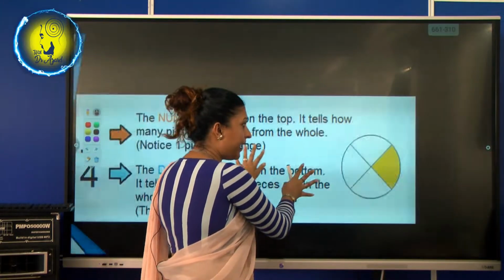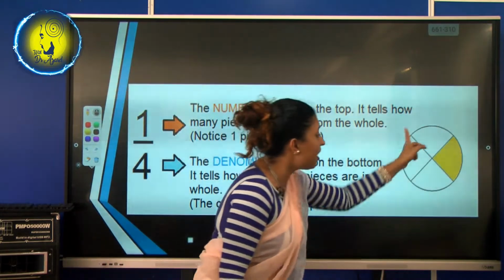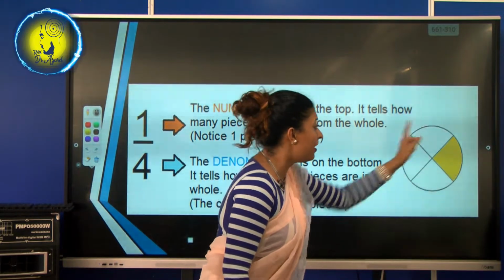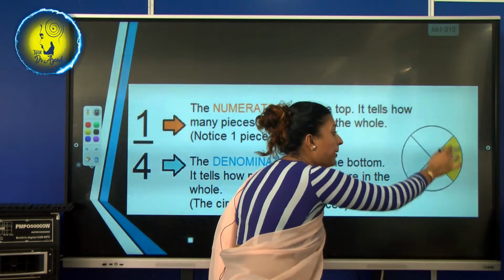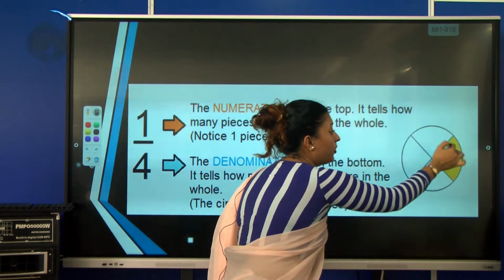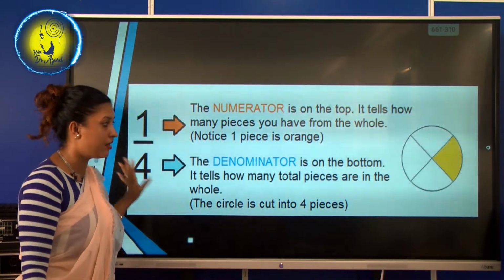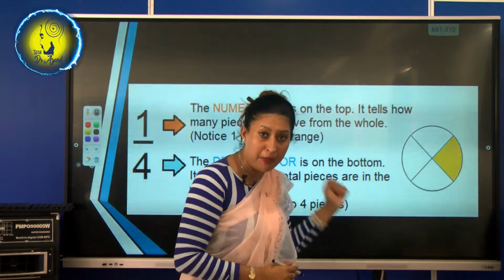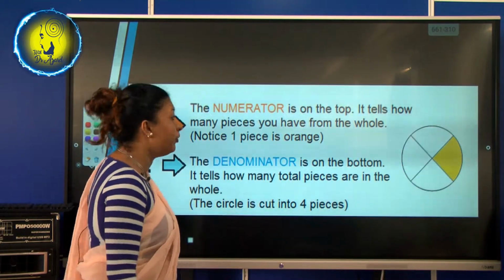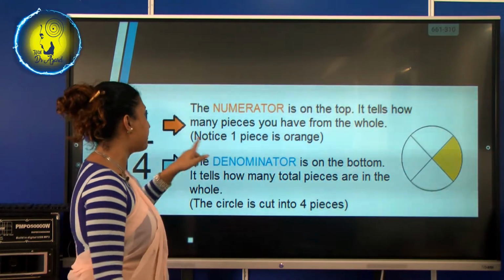And in the whole, how many parts are there? 1, 2, 3, 4. That's the denominator. And the shaded part, the selected part, comes as the numerator. Understand? That is what I have explained here.